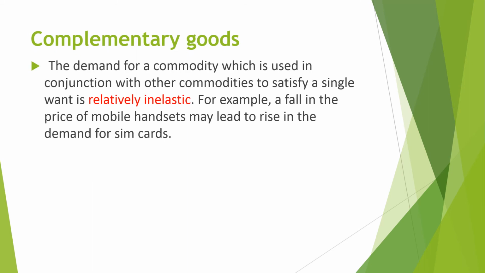Next one, complementary goods. Everyone knows what complementary goods are. Jointly demanded goods are termed complementary goods. Again, it is relatively inelastic. Why relatively inelastic? For example, a fall in the price of a mobile handset may lead to a rise in the demand for SIM cards. So it is relatively inelastic in nature in comparison to other goods.